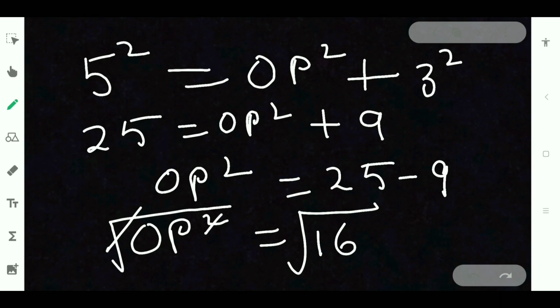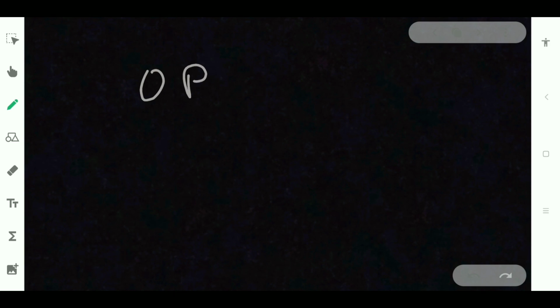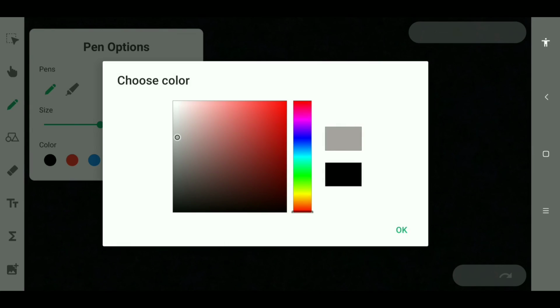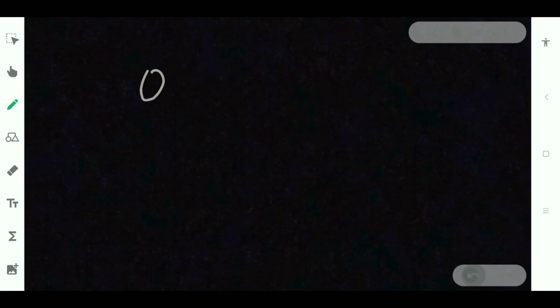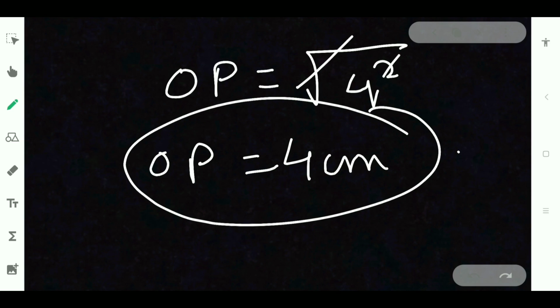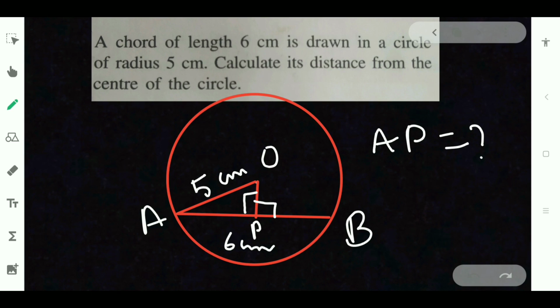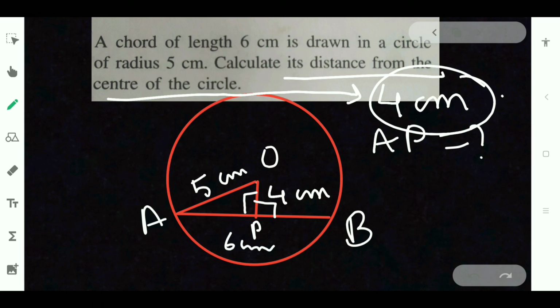Now OP is equal to square root of 16. 16 is nothing but 4 square, 4 into 4, and here square and square cancel. So OP is equal to 4 centimeter. Pythagoras theorem usage is very important, and the construction is also a very crucial part. So OP is equal to 4 centimeter. That's what they asked, that is the calculated distance from the center of the circle, 4 centimeter.